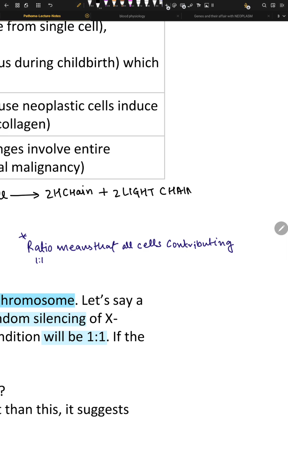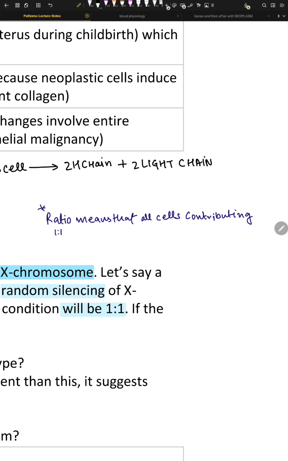Okay, that's the concept right there. So here, the heavy chains can be mu, gamma, alpha, these types, and the light chains can be kappa or lambda. Okay, but they can never be both together. It can be kappa, or it can be lambda, but they can never be together.